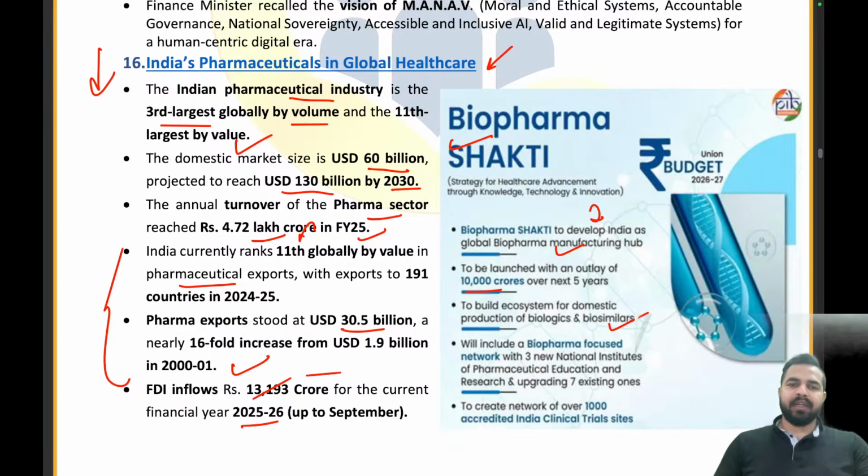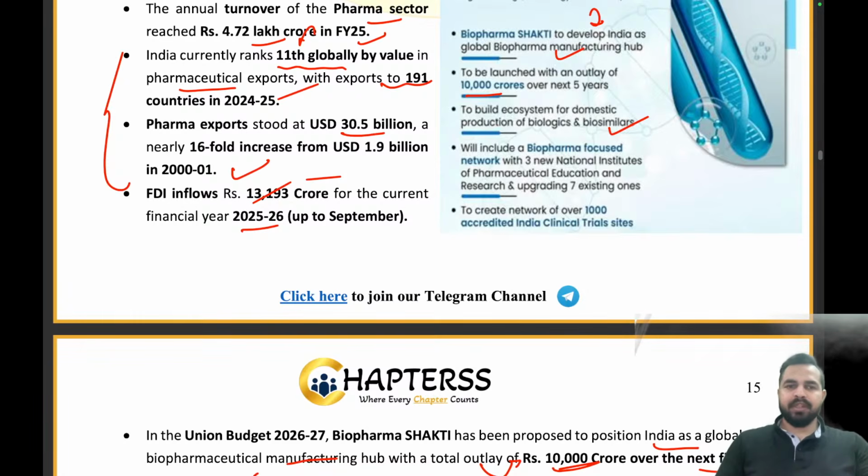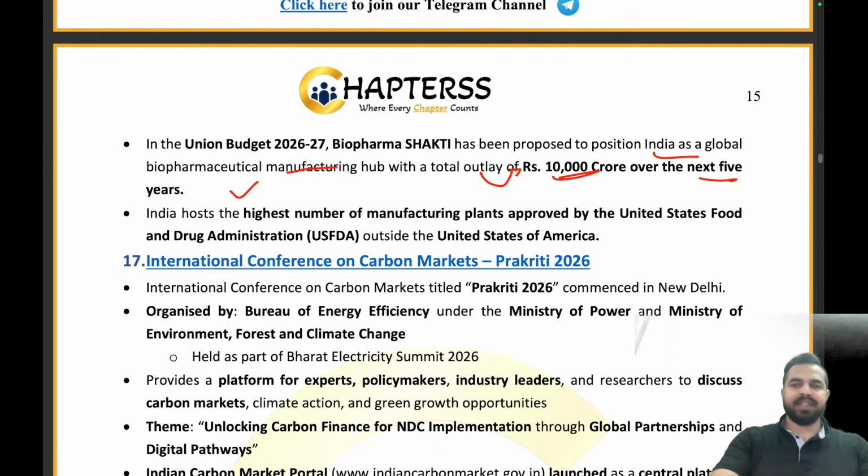India is currently ranked 11th globally by value in pharmaceutical exports, with exports to 191 countries in 24-25. Clear everyone? The pharma exports have stood at USD 30.5 billion, a nearly 16-fold increase from 1.9 billion US dollars in 2001. Clear everyone? What is the outlay for Biopharma Shakti? That is 10,000 crores. What is the timeline? 5 years. That's all we need to understand from here.